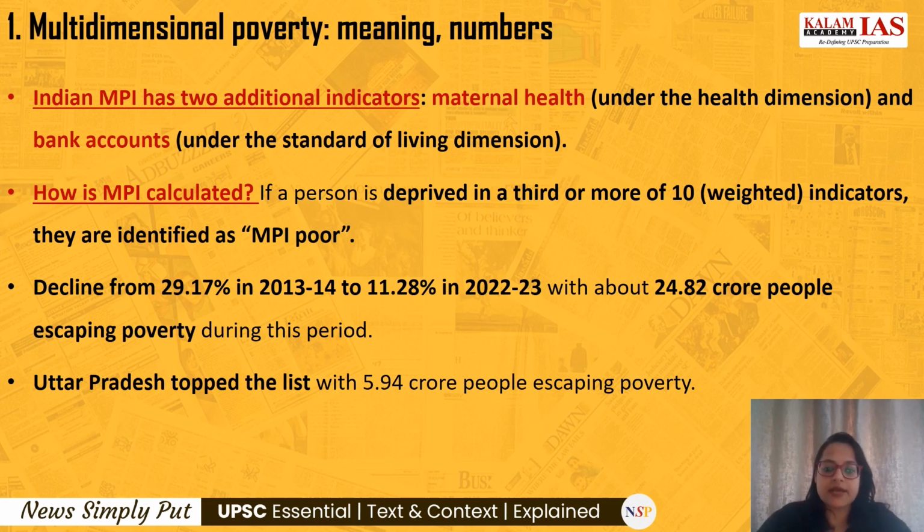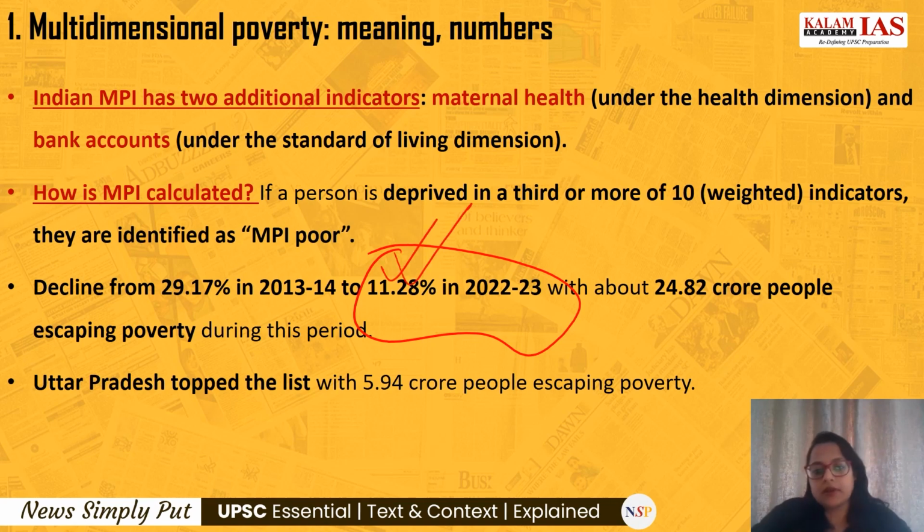Now comes an important question: how is MPI calculated and who is identified as MPI poor? If a person is deprived in 3 or more out of 10 indicators, then that person is called MPI poor. Then coming to the numbers, this MPI has helped us put down the poverty levels from 29.17% in 2013-14 to 11.28% in 2022-23.